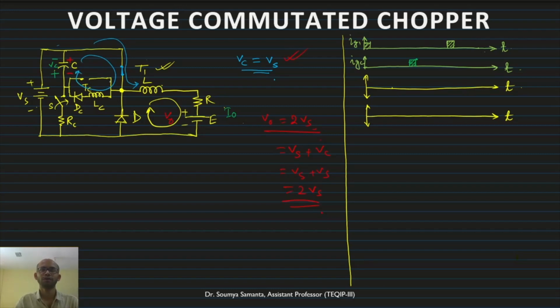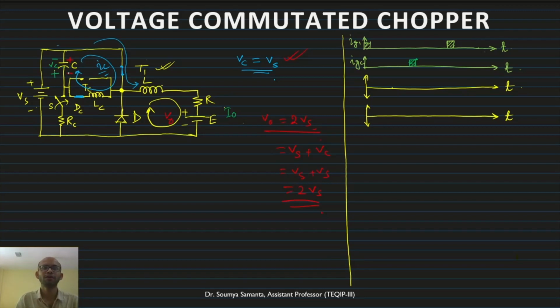So because of this, there is a current called the capacitor current IC. IC will flow through this, similar to the inductor current IL also. So L and C are in a series circuit. Now if I consider this forward biased, this part is shorted, so basically there is an LC circuit. The current is flowing through the LC circuit. Therefore, oscillatory behavior will be observed here, and that current IC will flow through this.